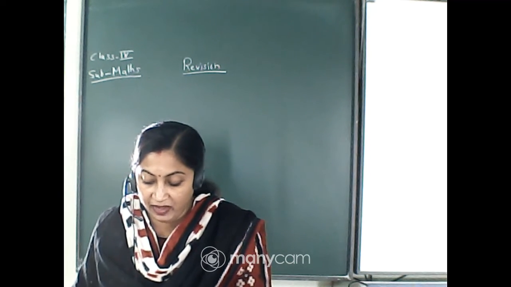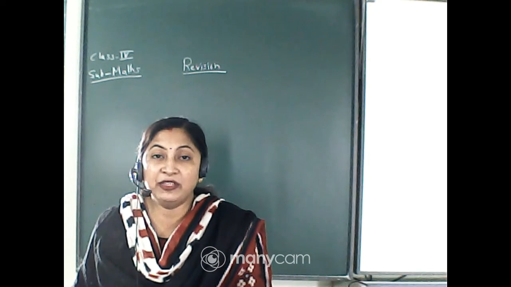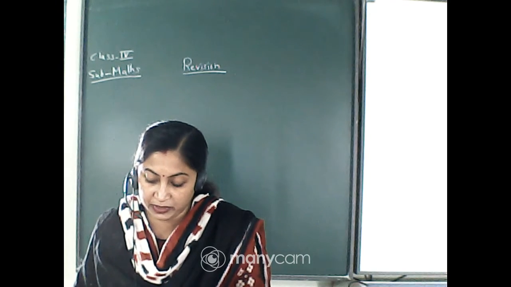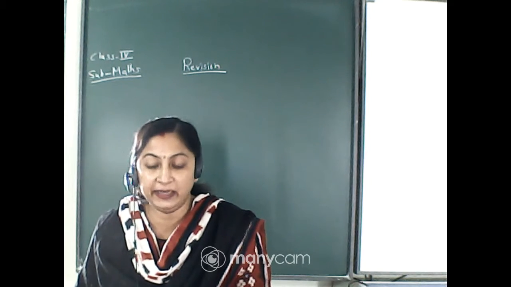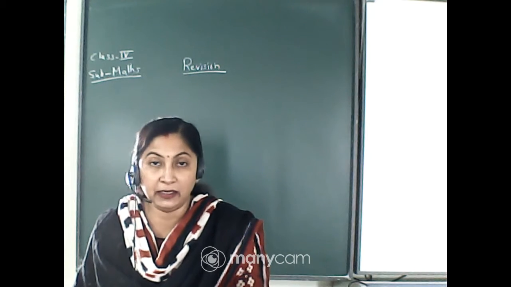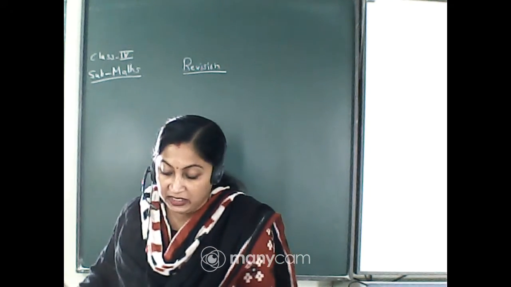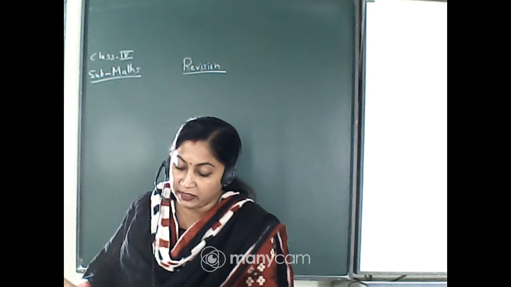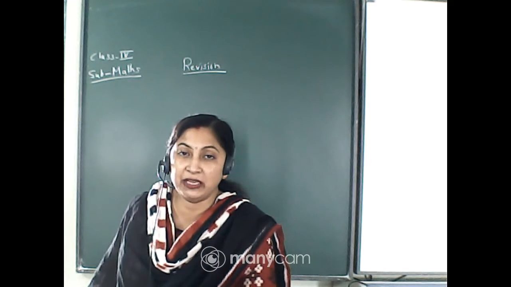Chapter number 11, money. Then chapter number 16, 3-dimensional shapes. Then chapter number 18, time, and chapter number 19, calendar. That means in composite maths you have chapter number 3, 4, 5, 11, 12, 16, 18 and 19.